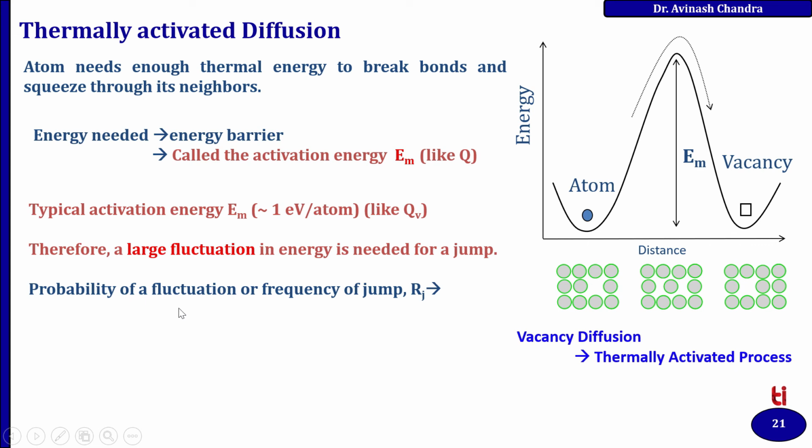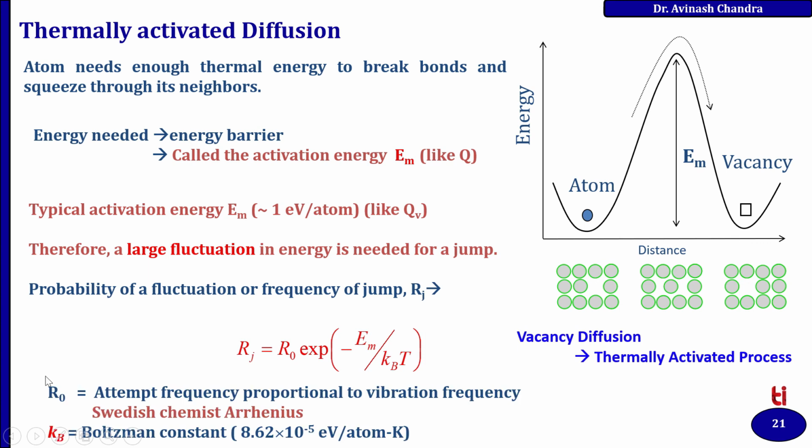The probability of the fluctuation, or frequency of jump, is written by this expression, where R0 is the attempt frequency, proportional to the vibration frequency. This was suggested by the Swedish chemist Arrhenius, and k_B is the Boltzmann constant.